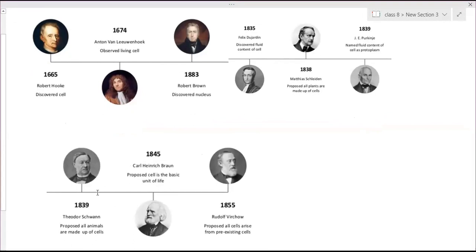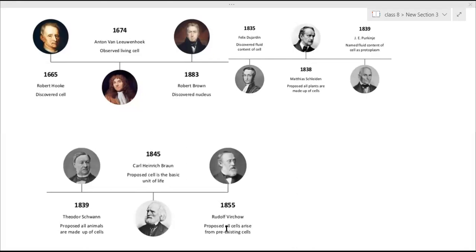Then 1845. In 1839, Schwann. This is Schleiden, and he is Schwann. In 1838 and 1839, they proposed that all animals are also made up of cells. 1845, Carl Heinrich Braun proposed the cell is the basic unit of life. So every living thing is made up of cells, which he gave in 1845.